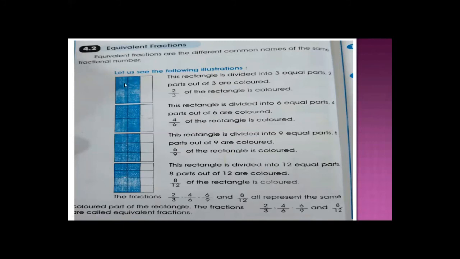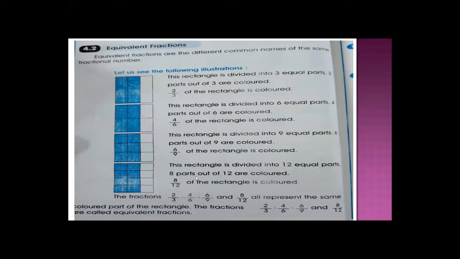Okay, so first of all, here you see in your example, this rectangle is divided into 3 equal parts, 1, 2, 3. You know that the number of equal parts of any shape is the denominator. You write 3 here. And how many parts of them are shaded? 2. So the numerator here is 2. So 2 upon 3 of the rectangle is colored. Here one fraction number comes. Now what you do here is further divide this fraction.